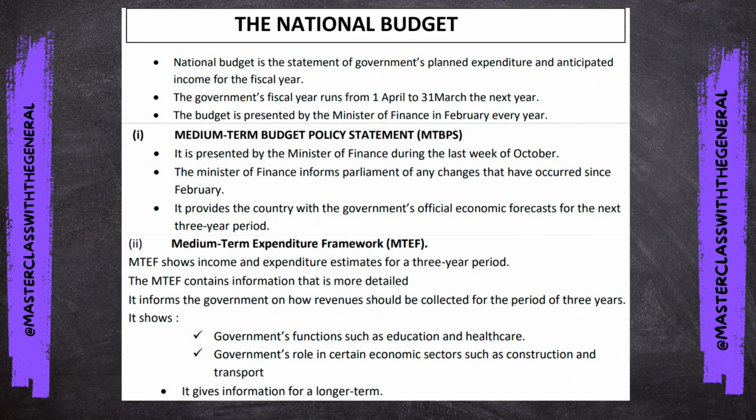Then the third type of budget that we're going to look at is the medium-term expenditure framework. The medium-term expenditure framework shows income and expenditure estimates for a 3-year period. It contains information that is more detailed. It informs the government on how revenues should be collected for the period of the 3 years. It shows government's functions such as education and healthcare, government's role in certain economic sectors such as construction and transport. It gives information for a longer term.